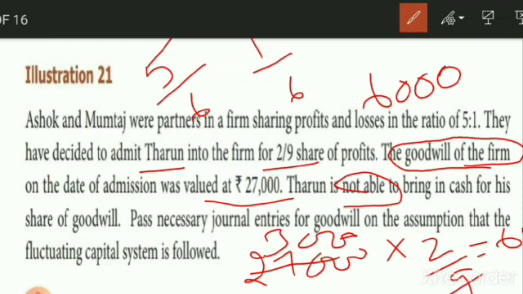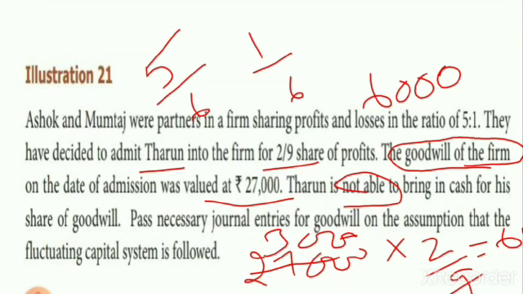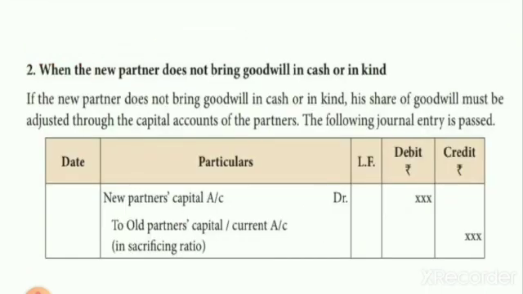So now Darun is admitted to the partnership firm. He didn't bring the cash. For that, what is the journal entry? When the new partner didn't bring the cash for goodwill, the new partner's capital account is debited and the old partners' capital accounts are credited. Actually, if he were going to bring the cash, we would debit the cash account and credit the old partners' capital accounts. Now he didn't bring the amount, so from his capital account we are going to transfer. So new partner's capital account debit 6,000 to old partners' capital accounts 6,000.